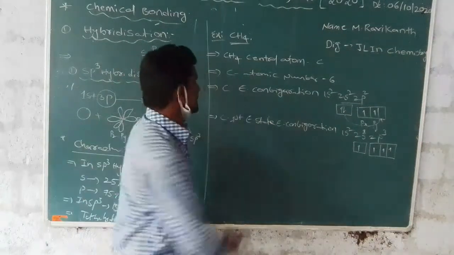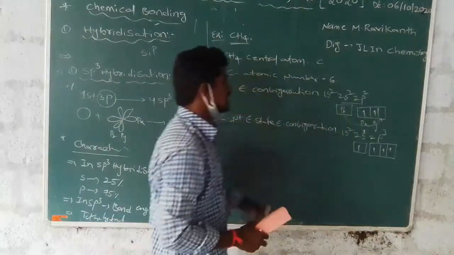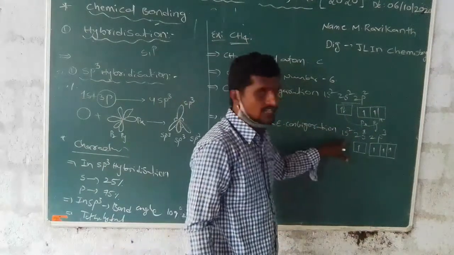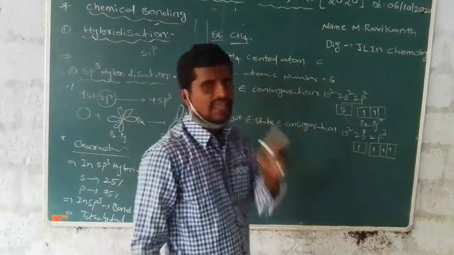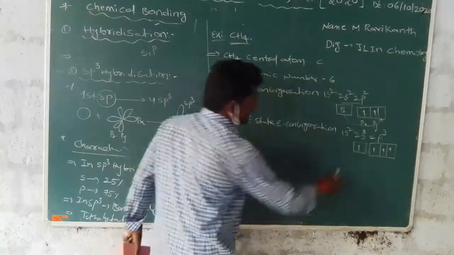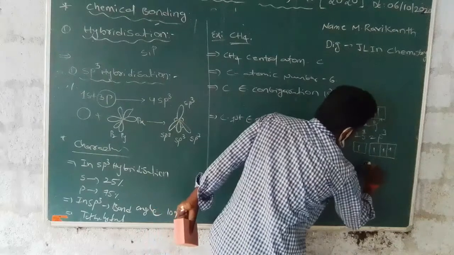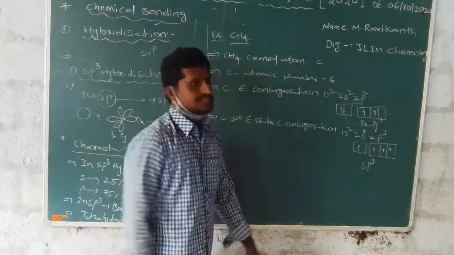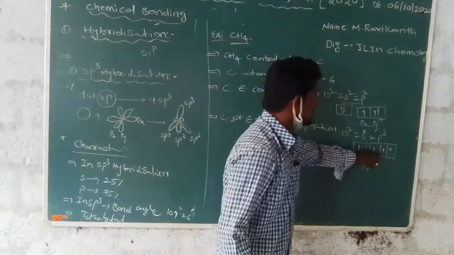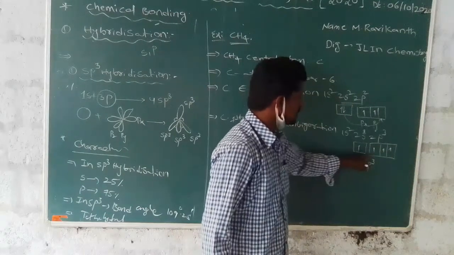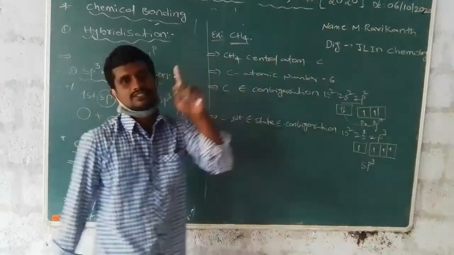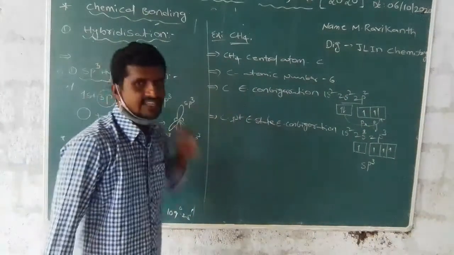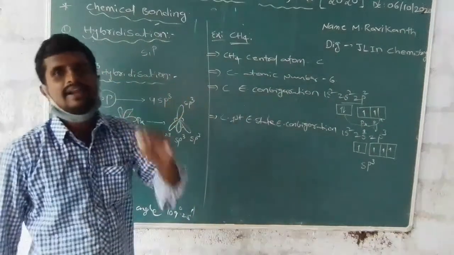The state is an excited state. Electronic configuration 1s2, 2s1 and 2p3. This is which hybridization? sp3 hybridization. How many sp3 hybridized orbitals? 4. 1, 2, 3, 4 sp3 hybridized orbitals are present in sp3 hybridization.